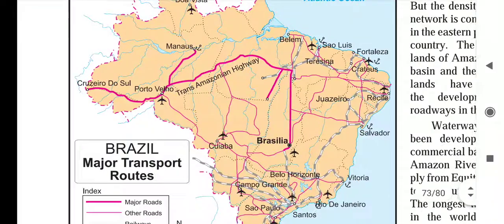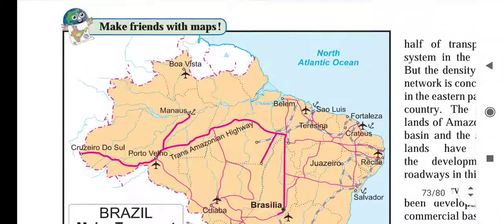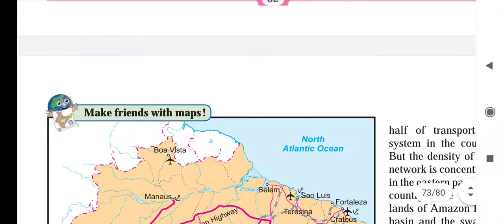Now children, here we have completed tourism and we have to start transportation. So we will start transportation tomorrow.